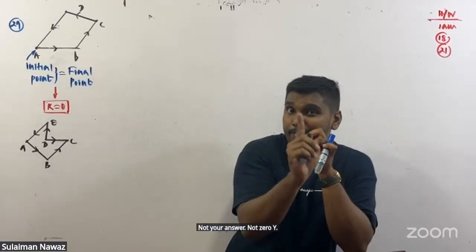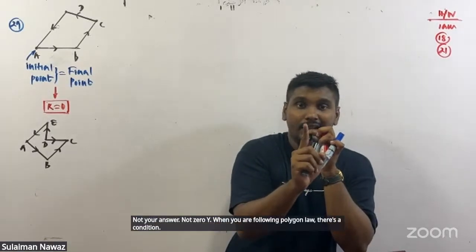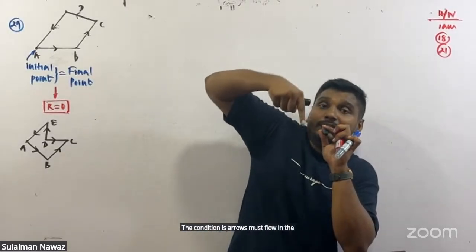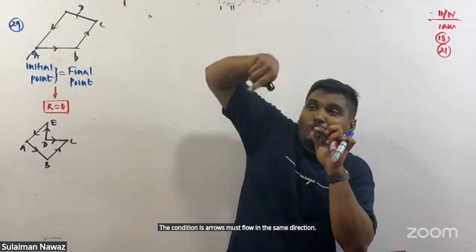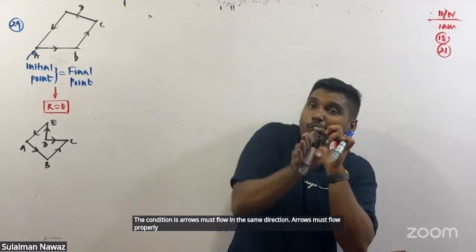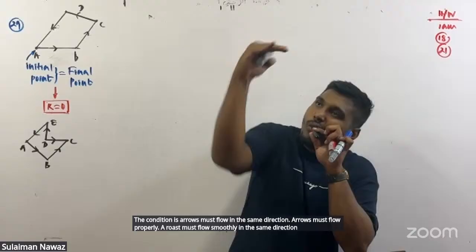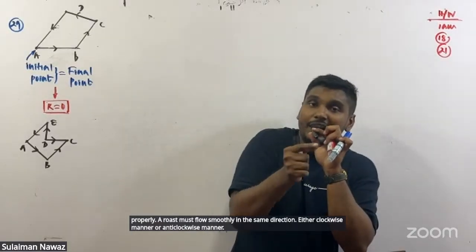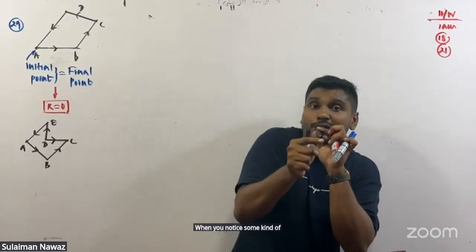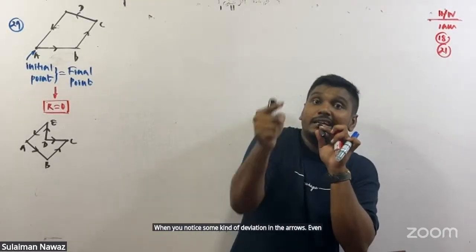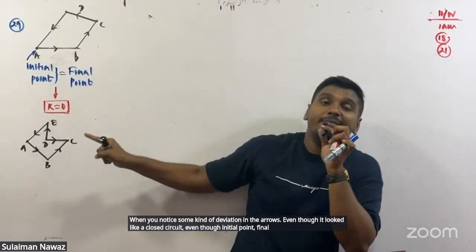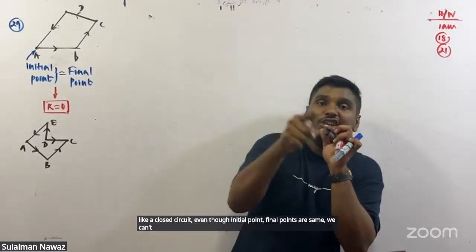When you are following the polygon law, there's a condition. The condition is that the arrows must flow in the same direction, smoothly, either in a clockwise manner or an anti-clockwise manner. When you notice some kind of deviation in the arrows, even though it looks like a closed circuit, even though the initial point and final point are the same, we can't tell the result is 0.